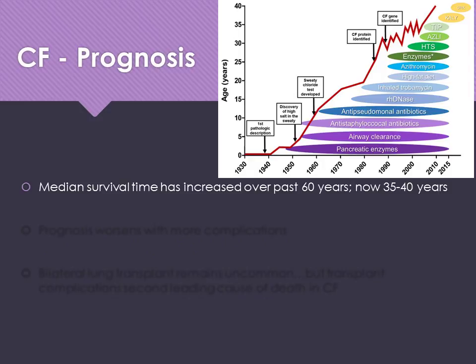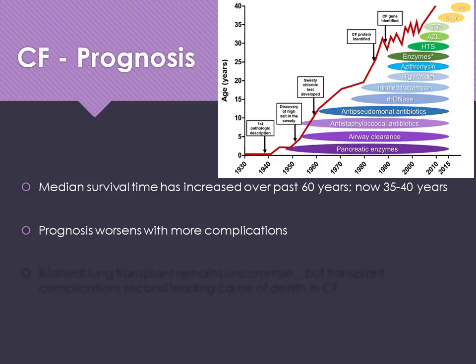The median survival time has increased over the past 60 years. So now the median survival age is about 35 to 40 years. If you look at that graphic up in the top corner, you can see the different treatment modalities that have been added in that have contributed to that increase in lifespan of patients with cystic fibrosis.